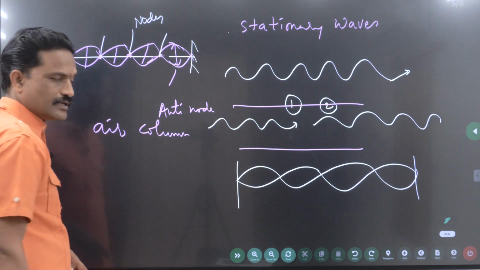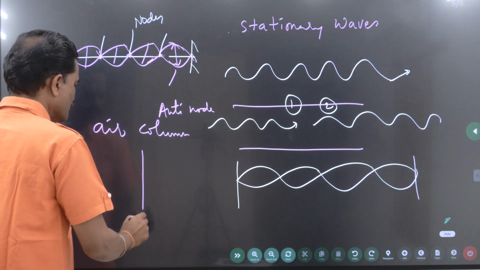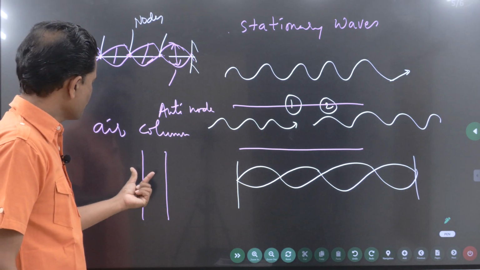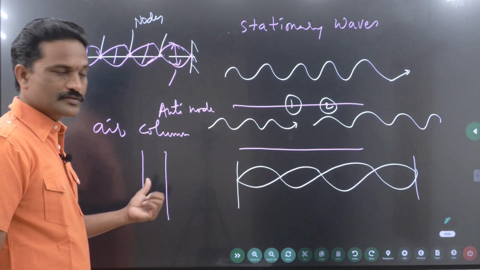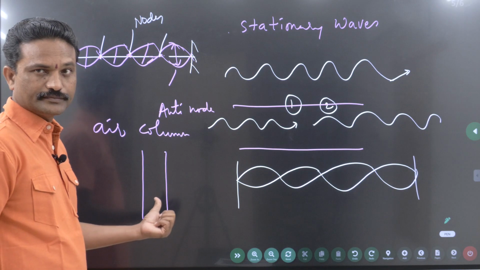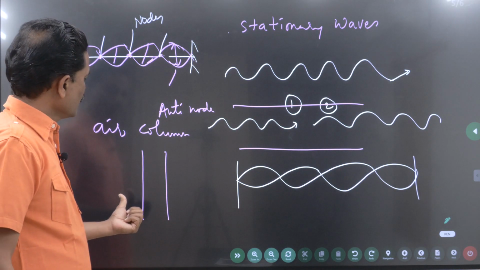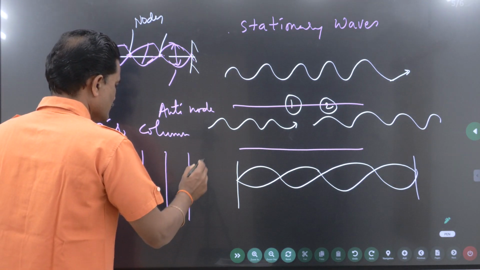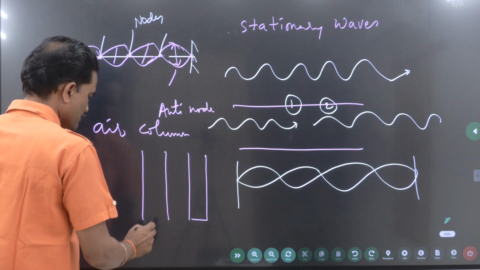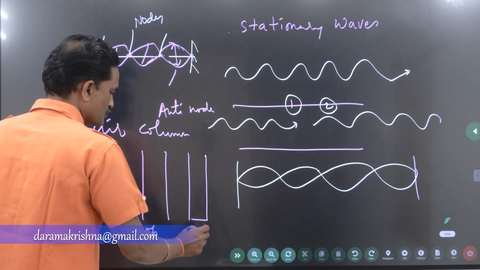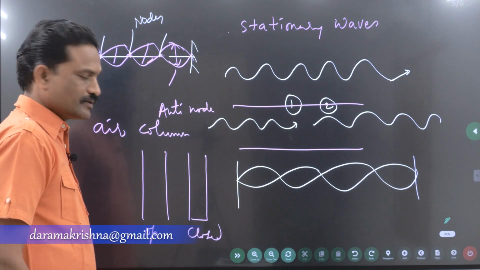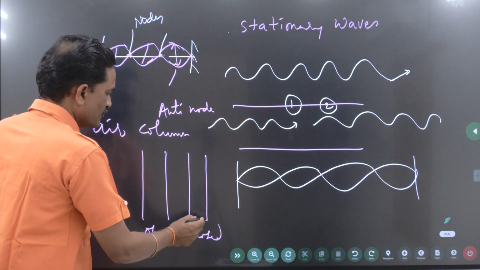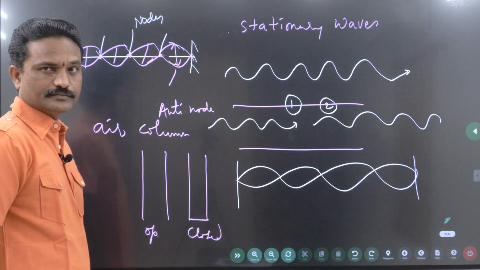So an air column is generally found in a tube or a pipe. This pipe encloses some air, so this is called an air column. And these pipes are of two types. The first one is called an open pipe, and this is called a closed pipe. For an open pipe, both the ends are open. For a closed pipe, one end is closed, the other end is open.